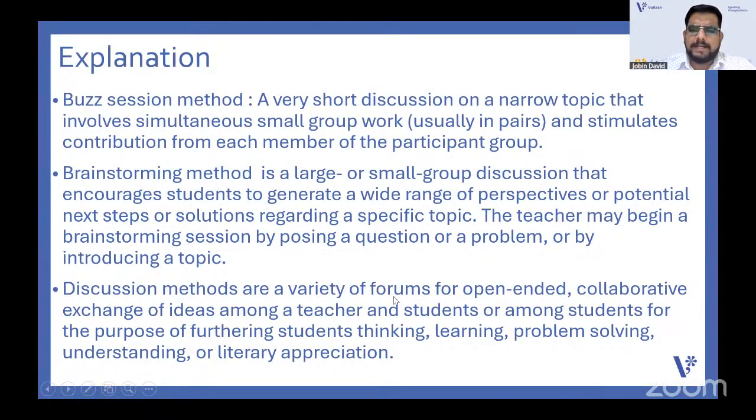Discussion methods are a variety of forums for open-ended or collaborative exchange of ideas among teacher and students. In all these, a teacher will have a hand, maybe with supervision. So full optimal active participation is not there with all these methods, but in the project method it is there. That's what. Yes.